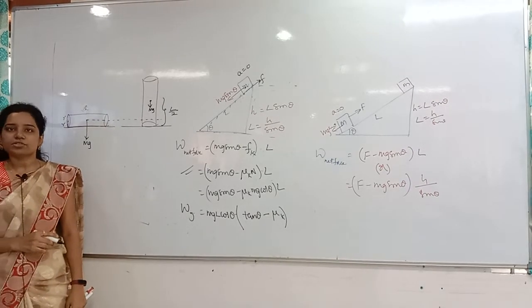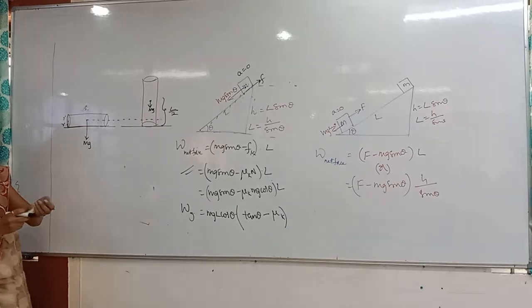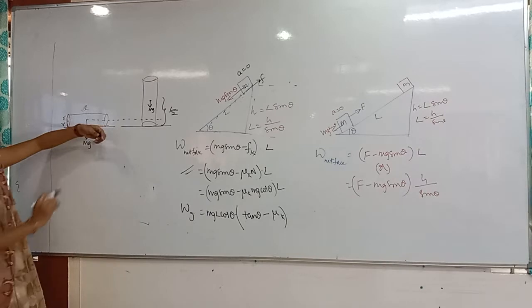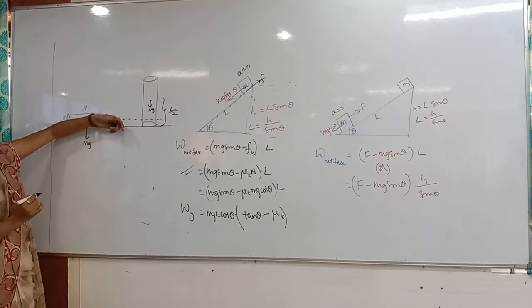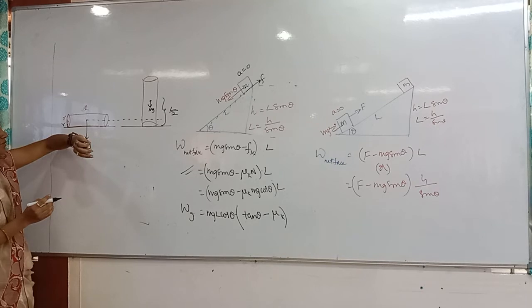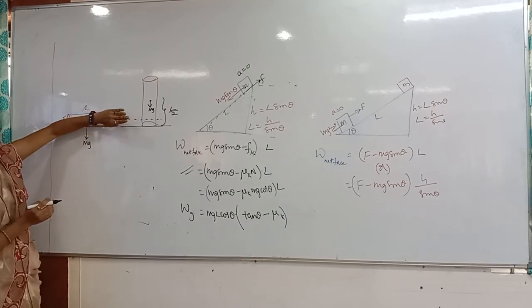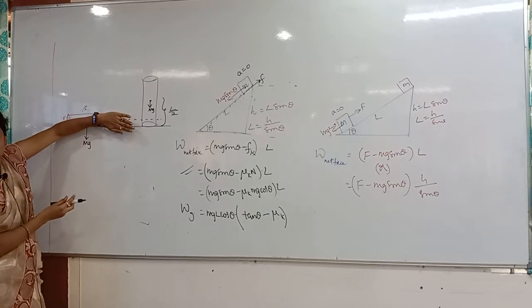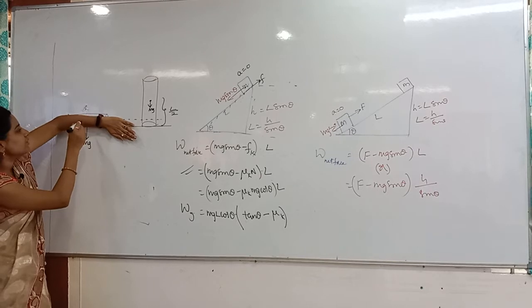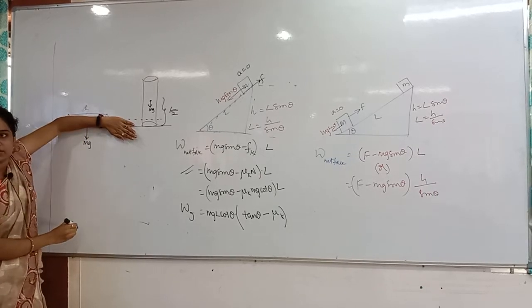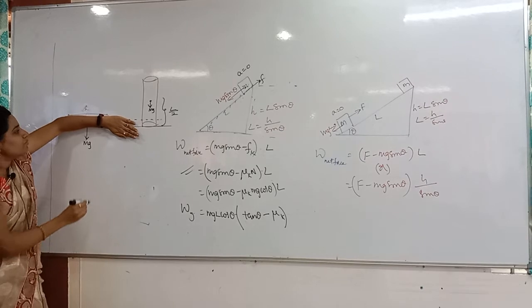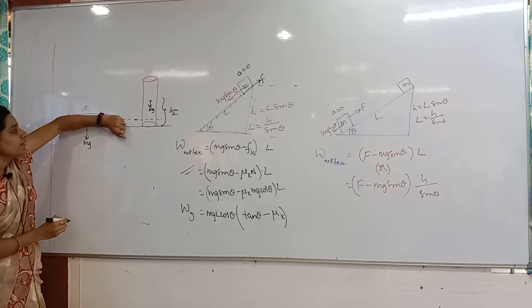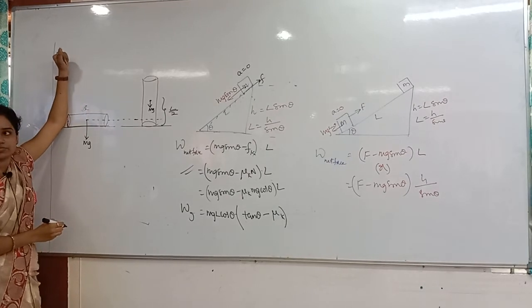You understand, right, everybody? Whenever I consider, for example, my hand as a cylinder, the center of gravity is here. I can put it like this. So I am taking the cylinder like this, and exactly here the center of gravity is there. Now I am just lifting. I will draw a line for that. This is the line exactly at the straight. Now I am lifting in the upward direction.